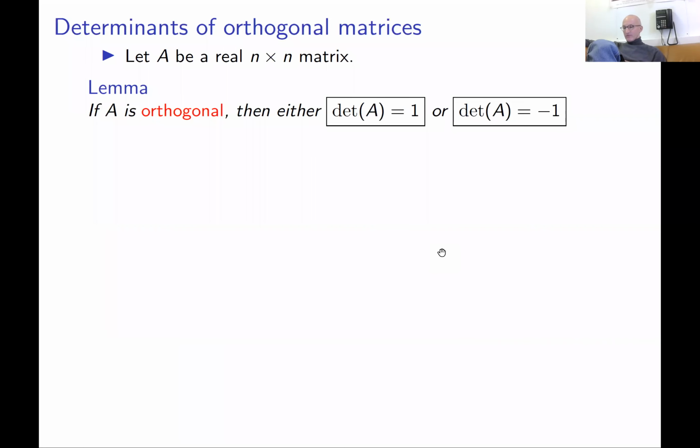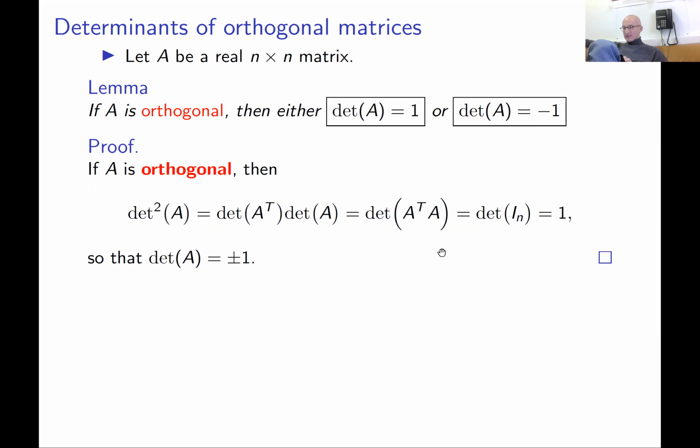So let us briefly go over a few basic properties of orthogonal transformations, and then we'll consider a very explicit classification of orthogonal matrices, 2 by 2 orthogonal matrices. So first, let's state a basic property of orthogonal matrices: their determinants are either 1 or minus 1. If you have a matrix with determinant different from 1 or minus 1, this matrix cannot be orthogonal.